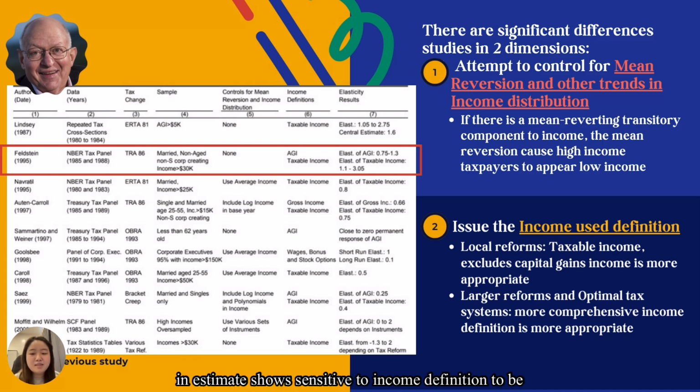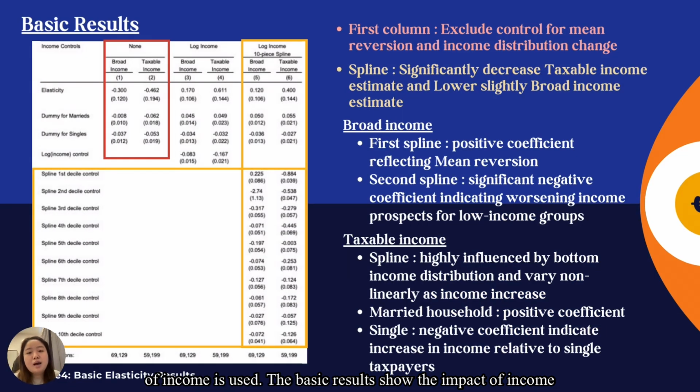The first state estimate shows sensitivity to income definition, being significantly lower when broad income is used. The basic results show the impact of income on total revenue and find that the overall elasticity is large when using an uncapped rate, and elasticity at the top of the income distribution is 60% larger.